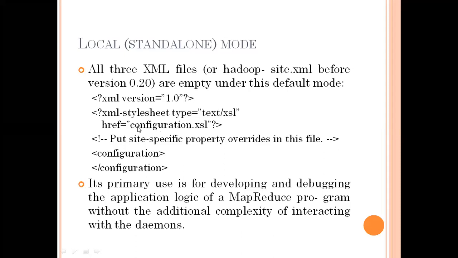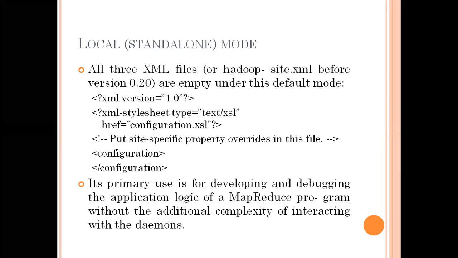With the href reference or configuration of XSL, we get the packages. This href means we have a hyperlink, so we have hyper references. Through the references, we can get a text file or XSL. Then there is a comment, then the configuration tag and the configuration end tag. So we know that configuration is opened and configuration is closed.